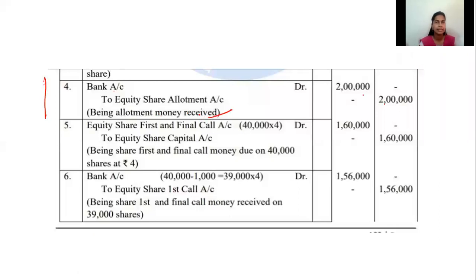Any questions clear? Any doubts you have? Dikshita, any doubt? Okay. Now we are going to pass the entry for, which is that?